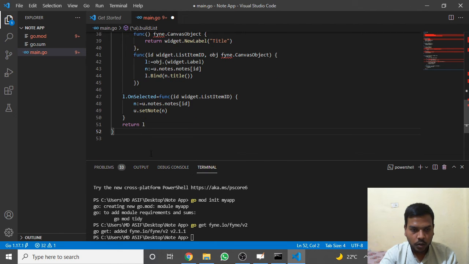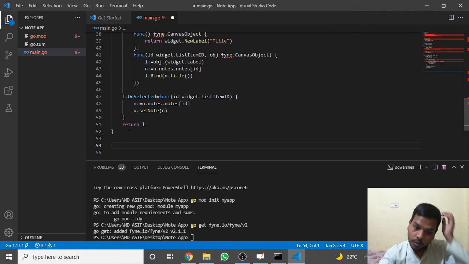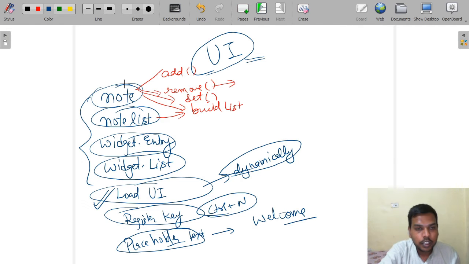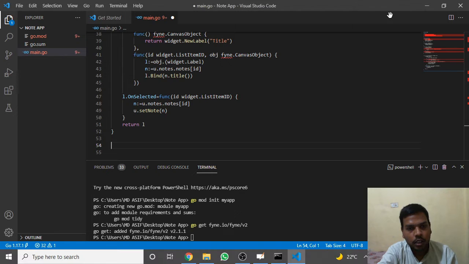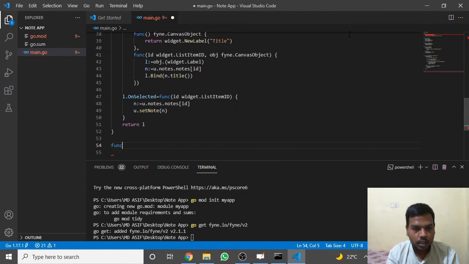Okay, now we have seen here we have created an add node and set node and build list, but we have to remove also. Okay, we have to remove the latest list. So just write the function for this.